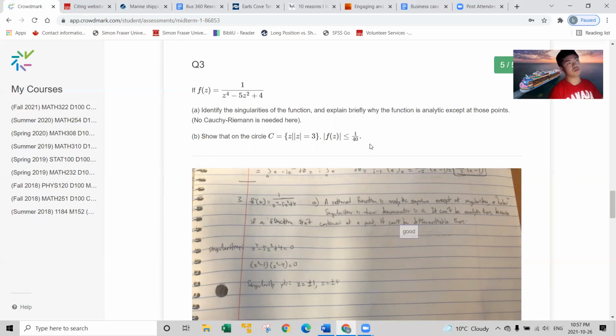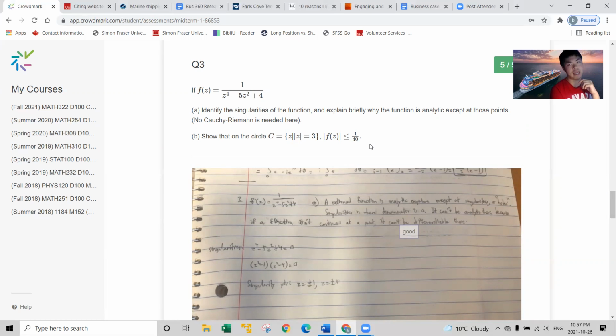Polynomials are entire. So anytime a function is addition, subtraction, multiplication, division with another entire function, the result is going to be entire, basically. And then here, 1 is entire. The denominator has an entire polynomial. Polynomials are entire. So yeah.